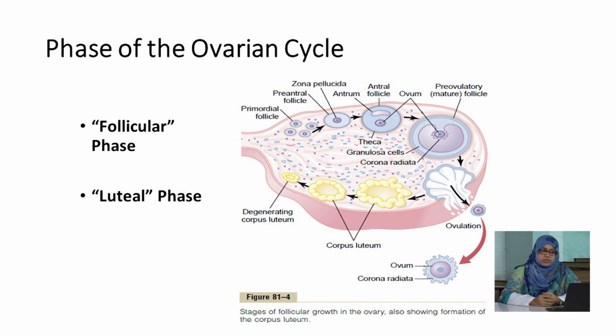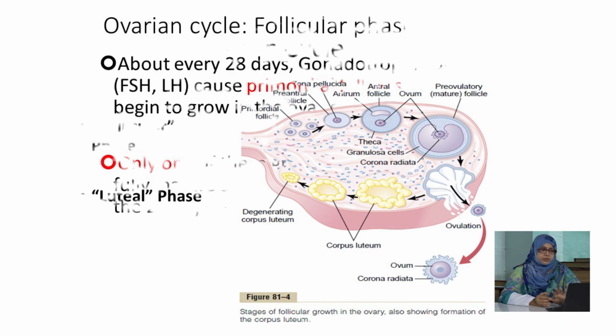What are the phases of the ovarian cycle? There are two phases of the ovarian cycle, that is the follicular phase and the luteal phase. This is a figure showing the growing follicles up to ovulation, and this portion up to ovulation is called the follicular phase. After ovulation the corpus luteum is formed, and this portion is called the luteal phase.